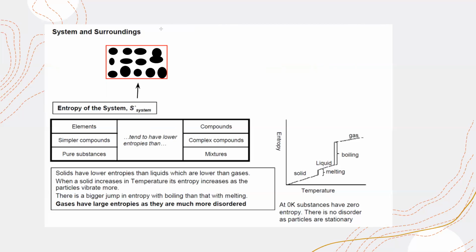You supply heat energy. When you supply heat energy, more energy is there. It means the particles have a greater probability or distribution of energy. So when you increase the temperature, the entropy is also increasing. So in this part, for a solid, increasing temperature increases entropy.